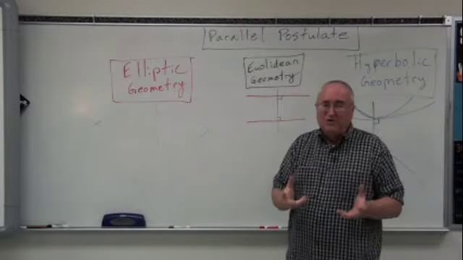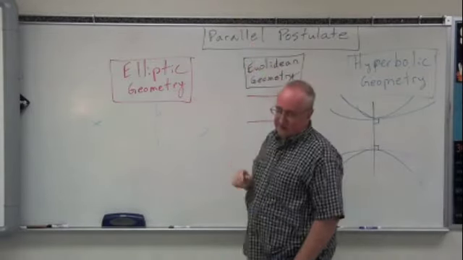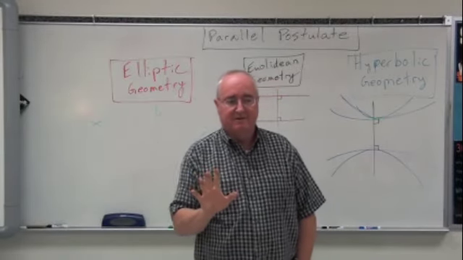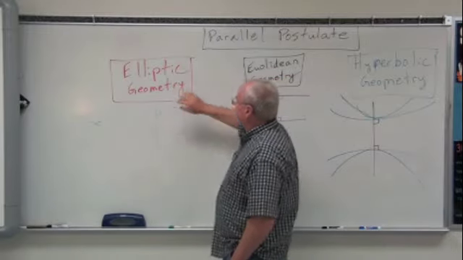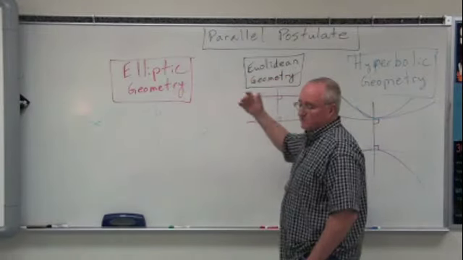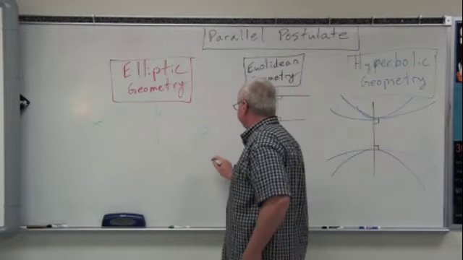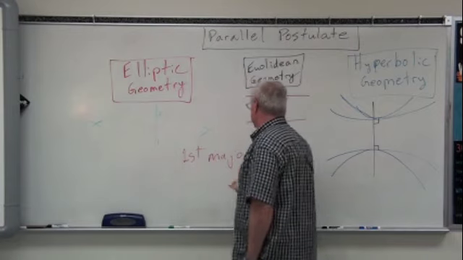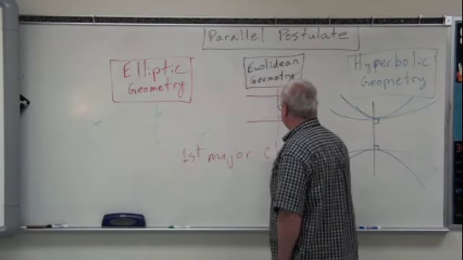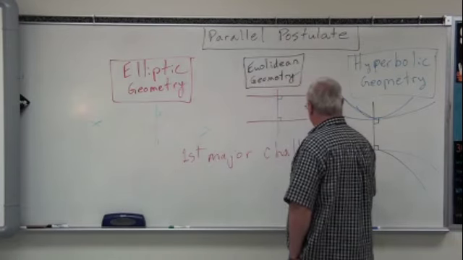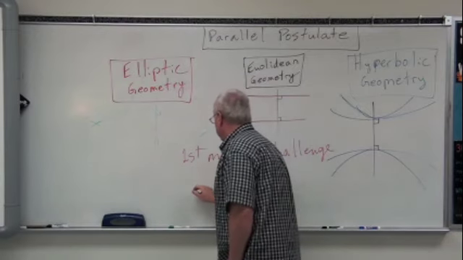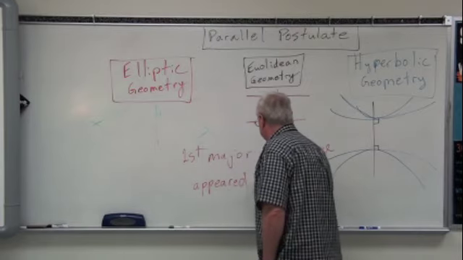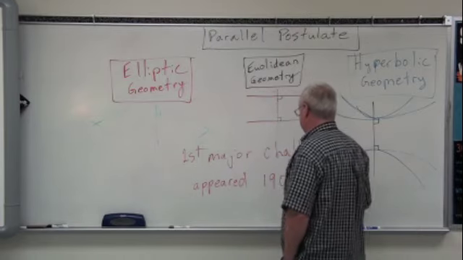Okay? So this is the main challenge that the parallel postulate has had. The fifth postulate of Euclidean geometry. Okay, and the challenges are elliptic, hyperbolic, and there's many others. However, the first major challenge appeared in 1900.